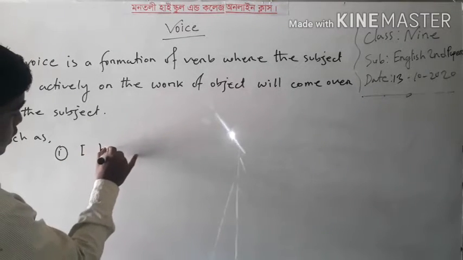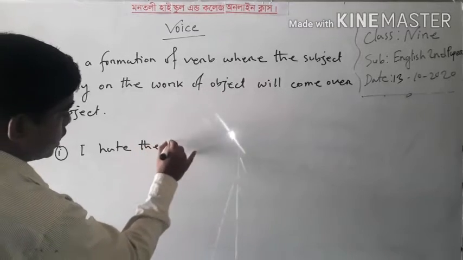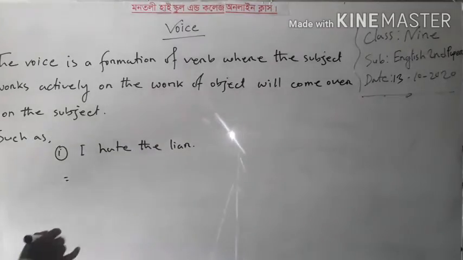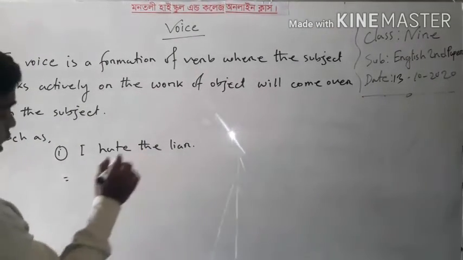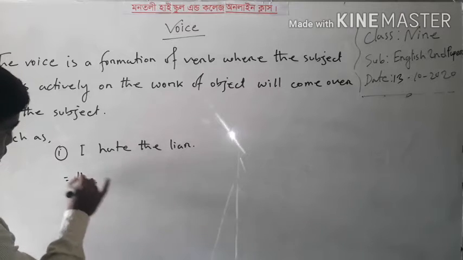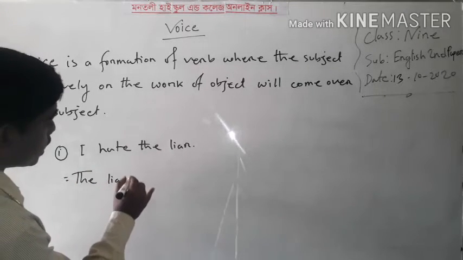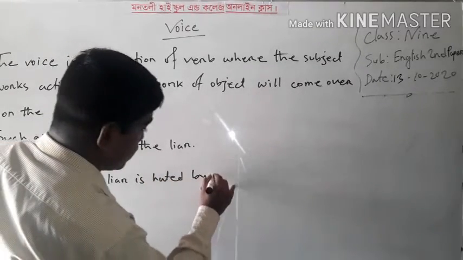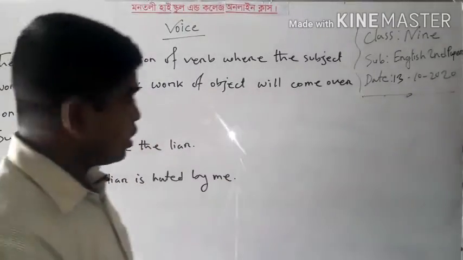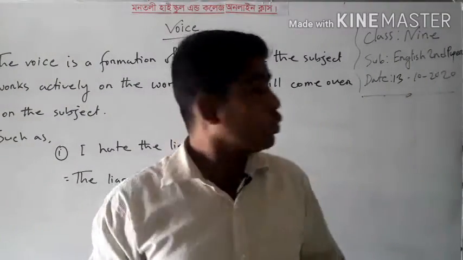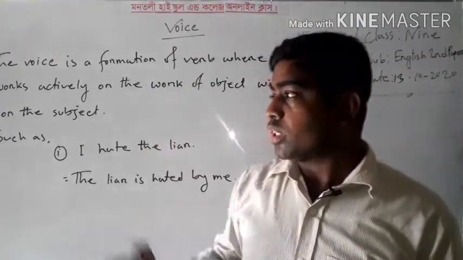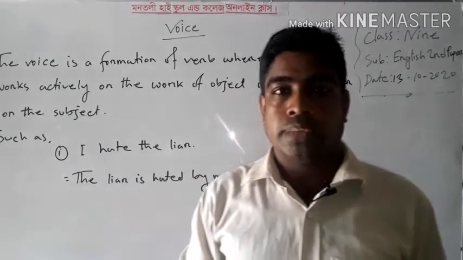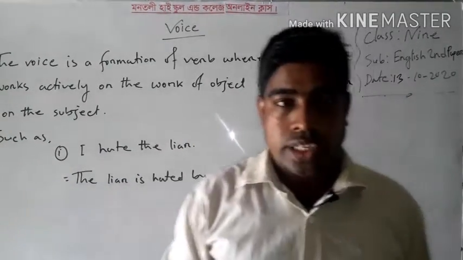I hate the lion. How can we change it? Here is the example of this topic: I hate the lion. So I can write, the lion is hated by me. My dear learners, I think you are clear about what is voice. If you are not clear about the example, there is no need at this time. We will come to the point later. Okay.